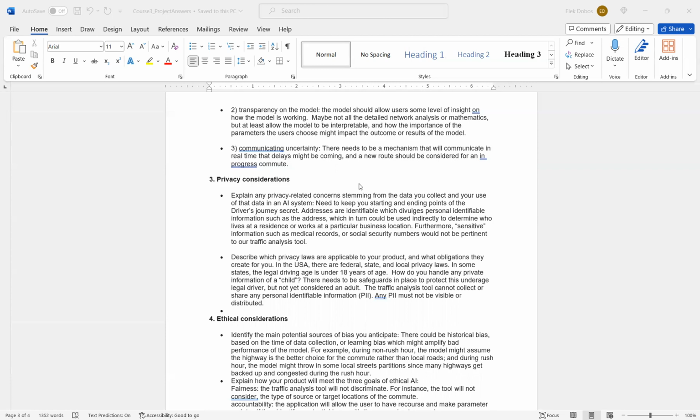Furthermore, there is sensitive information, which is a deeper classification. For example, medical records or social security numbers, we will not be using them in our traffic analysis tool. They're not pertinent.